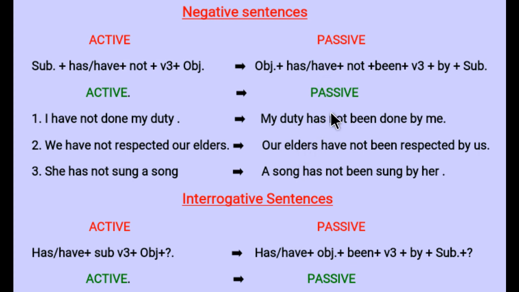After that, has and have. Now elders is plural, so we will use have. Our elders have, then add not, we have written it, then add been, we have also used it, then verb's third form, it was respected, write it as it is, respected, then add by preposition, we have written it as it is, then your subject. And what was your subject? Your subject was we. It will be converted into us. So our elders haven't been respected by us. She hasn't sung a song; a song hasn't been sung by her.